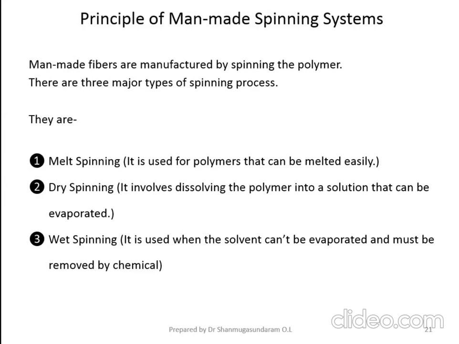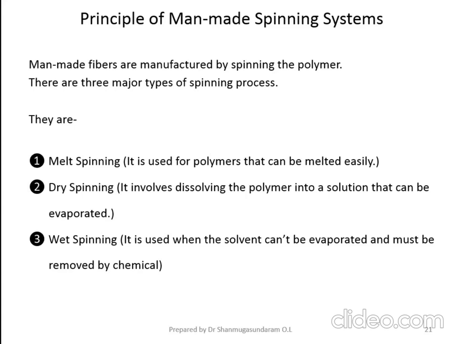So one more very important point you have to keep in your mind. Whenever you choose melt spinning technology for the production of filament fiber, what you have to keep in your mind? The polymer should have a melting temperature. How should the melting temperature be? The melting temperature should be below the degradation temperature of that particular polymer.